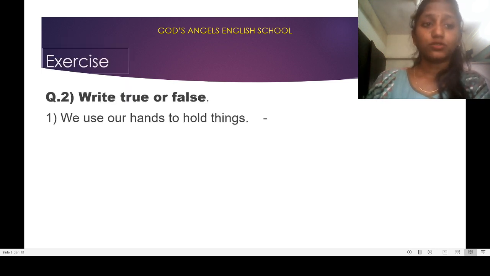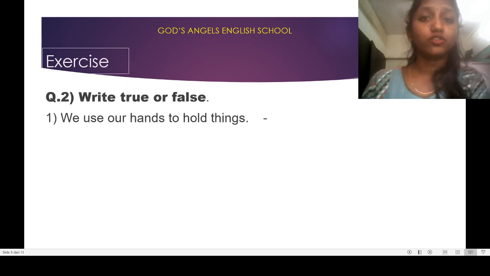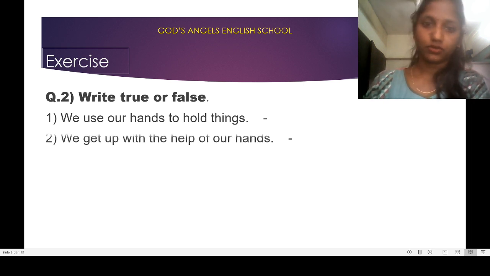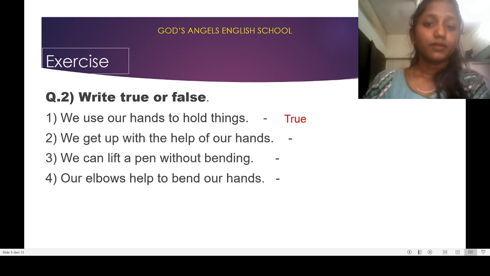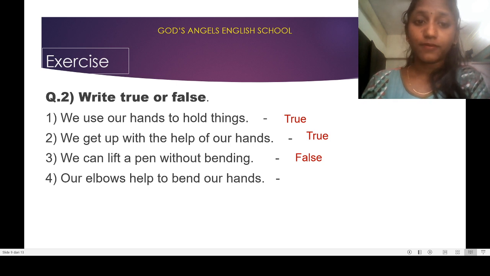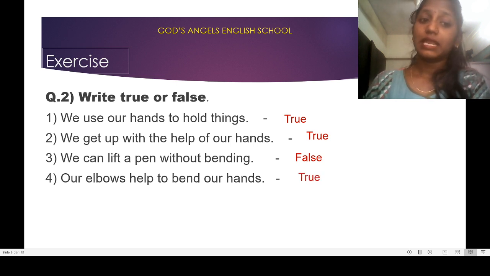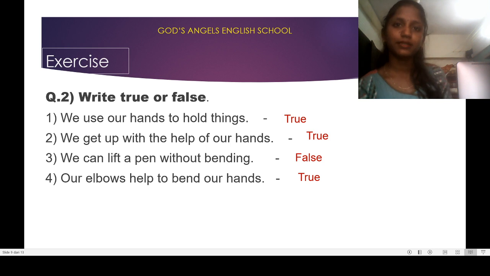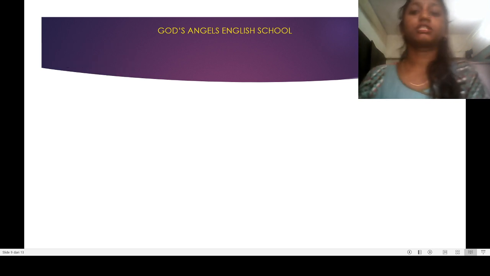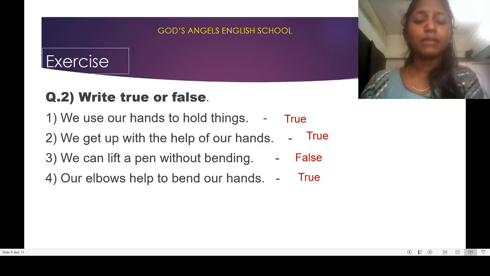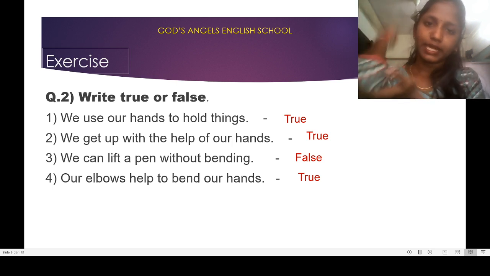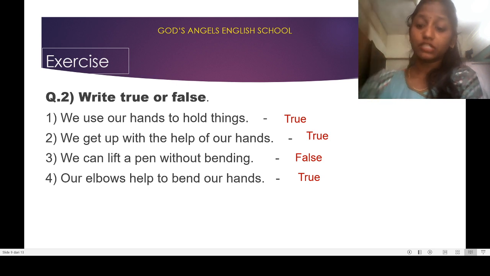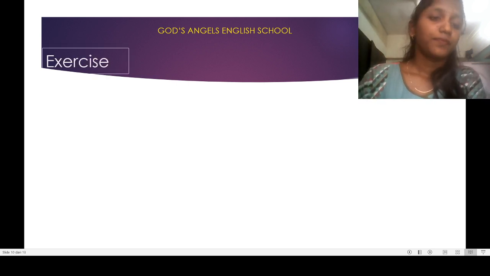Now exercise 2, true or false. We use our hands to hold things. Yes, true. We get up with the help of our hands too. We can lift a pen without bending. If you are standing like this and something has fallen down, can you pick it up like this? No, that is false. Our elbow helps us to bend our hands. You can see this is my elbow and it helps us to bend my hand. That is true.